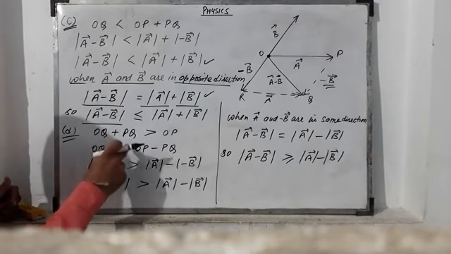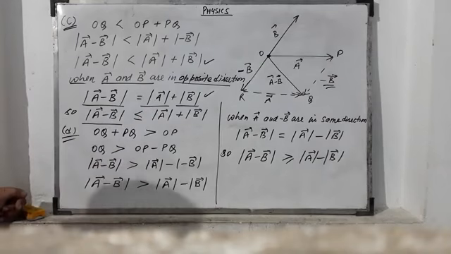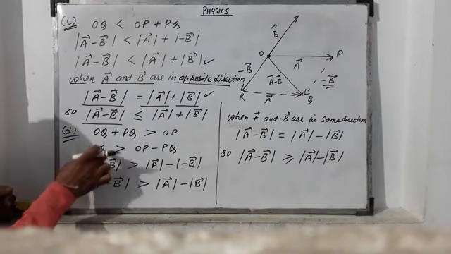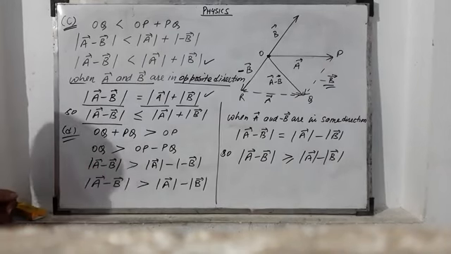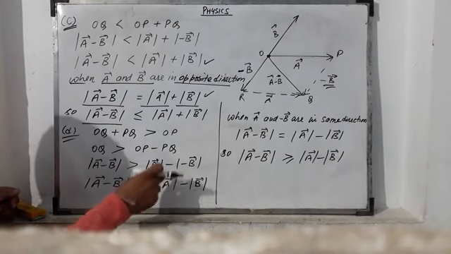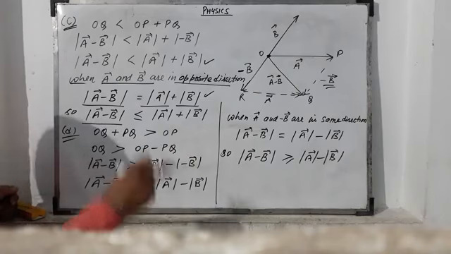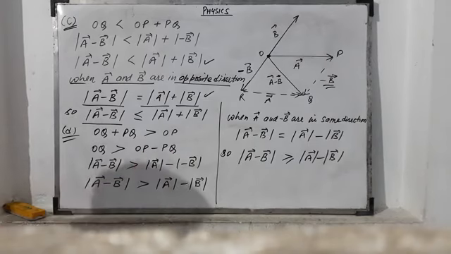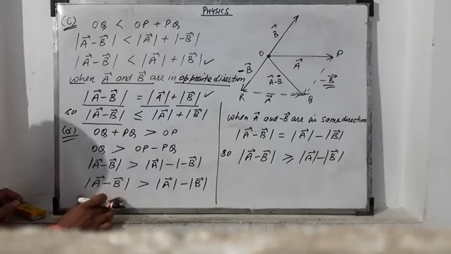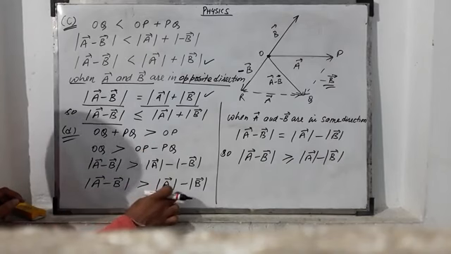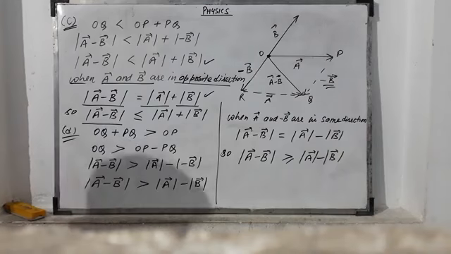And the fourth part, once again, the sum of two sides is greater than the third side. Then OQ is greater than OP minus PQ. Then put the values. OQ is mod of a minus b, greater than mod of a minus mod of minus b, and minus b has no meaning in modulus. Then mod of a minus b is greater than mod of a minus mod of b.